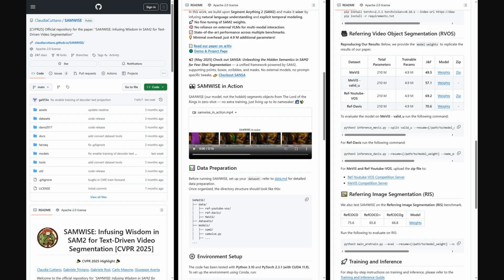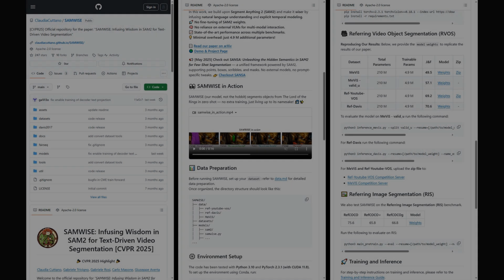And for those of you who want to dive deeper into the code, the authors released a really well-documented GitHub repository for this work. It has everything you'd need to get started, like the pre-trained model weights and guides to prepare the data. It also includes scripts to reproduce their results on important benchmarks like MeViS and Ref-DAVIS. Benchmarks are just standardized datasets that let researchers fairly compare different models on the exact same task, which in this case is referring video object segmentation.